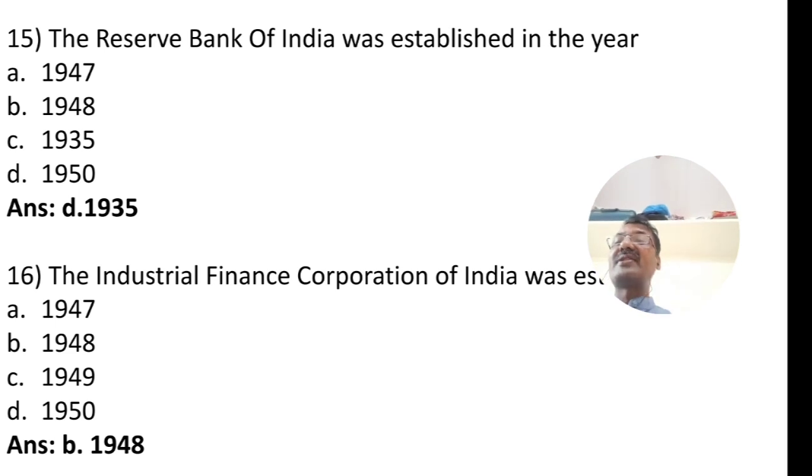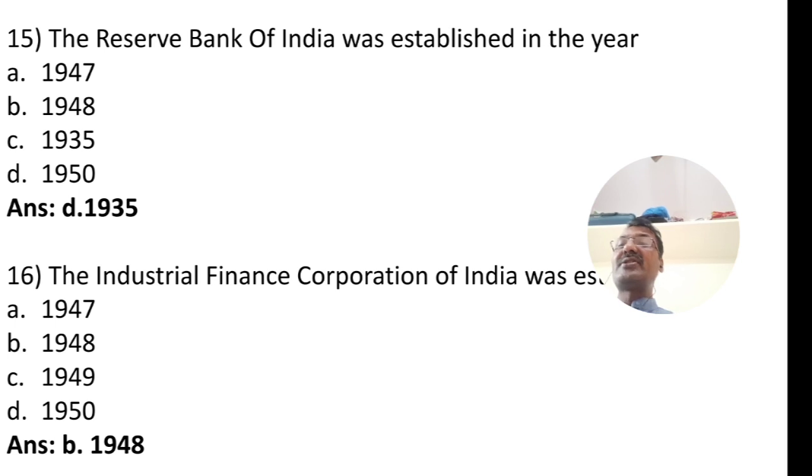1935. Here the answer is shown as D, but it is C. The correct answer is C, not D. It is 1935. Some mistake is there in the typing. You can consider the Reserve Bank of India was established in the year 1935, option C, not D, but by mistake it is typed as D. So you make the correction. Sorry for that.